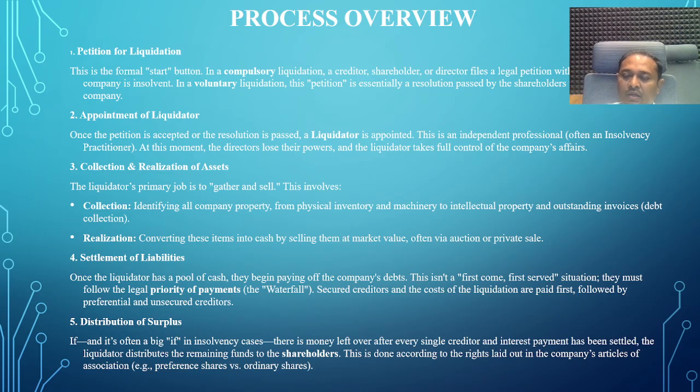The third procedure is collection and realization of assets. After taking control over the company, the liquidator's priority job is to gather all the assets and sell them. In this process, funds are collected from physically selling the assets like machinery, buildings, plants, whatever the assets are.